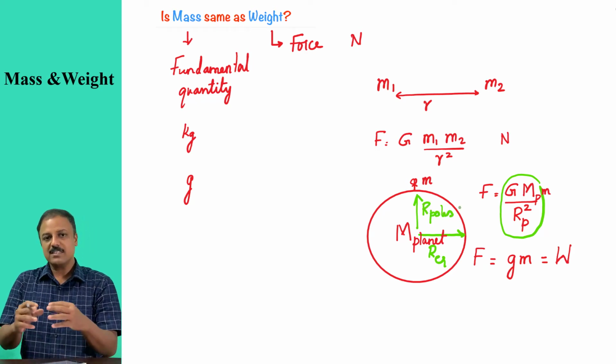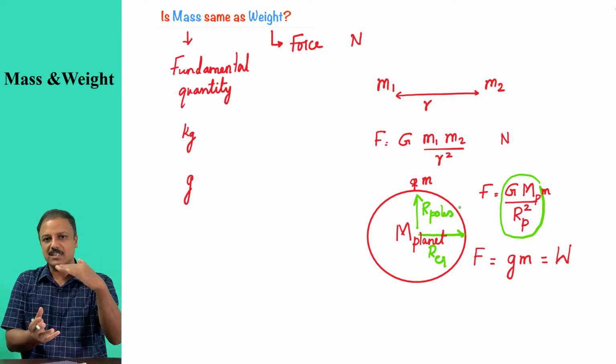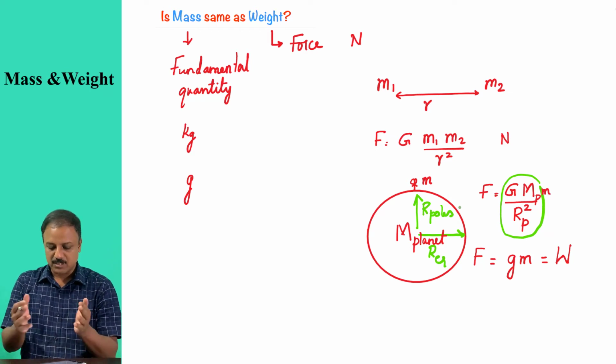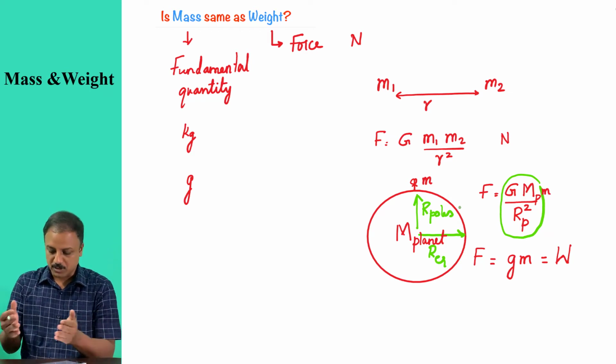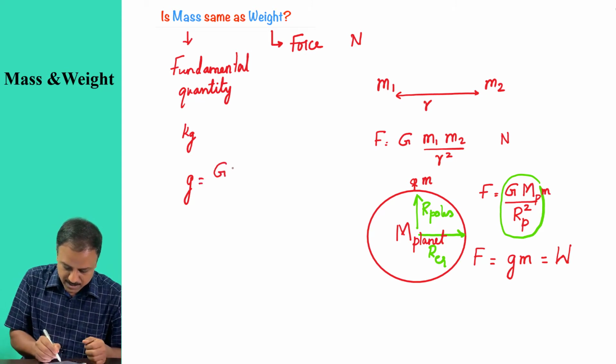We know Earth is slightly flattened at the poles and bulged at the equator. So when it is bulged at the equator, the value of g at the equator, you can look at the expression here: g is equal to capital G mass of the planet by radius of the planet squared.